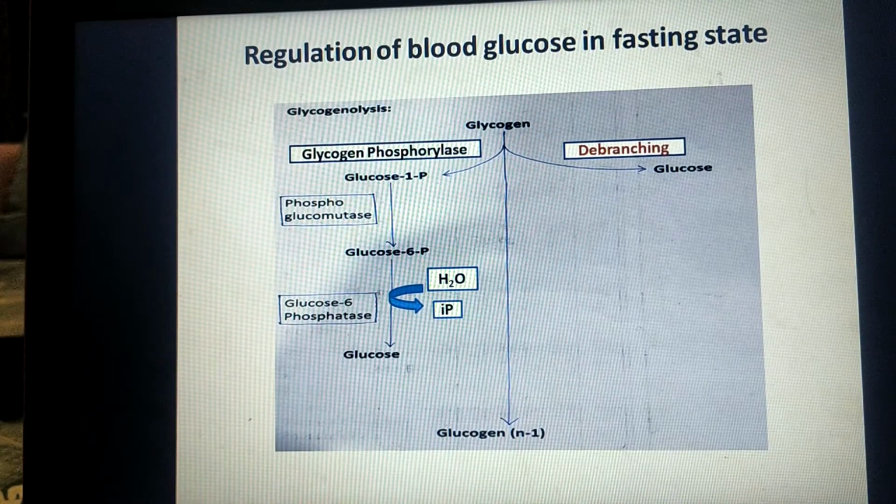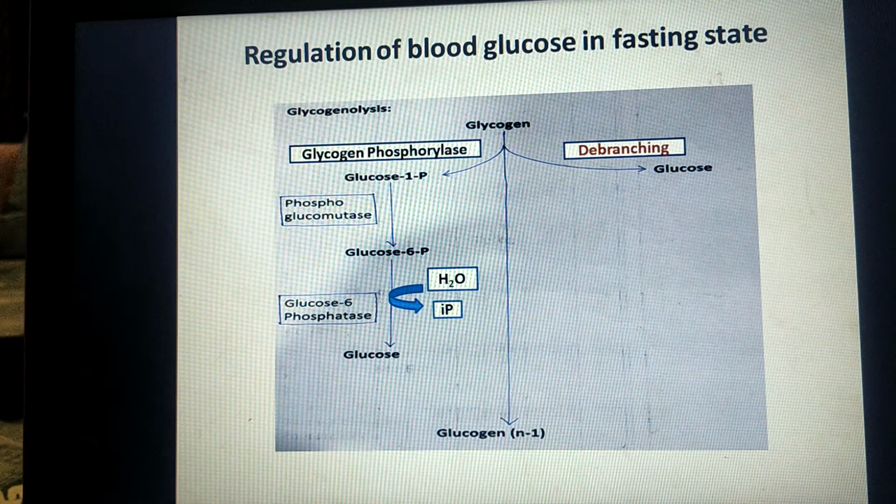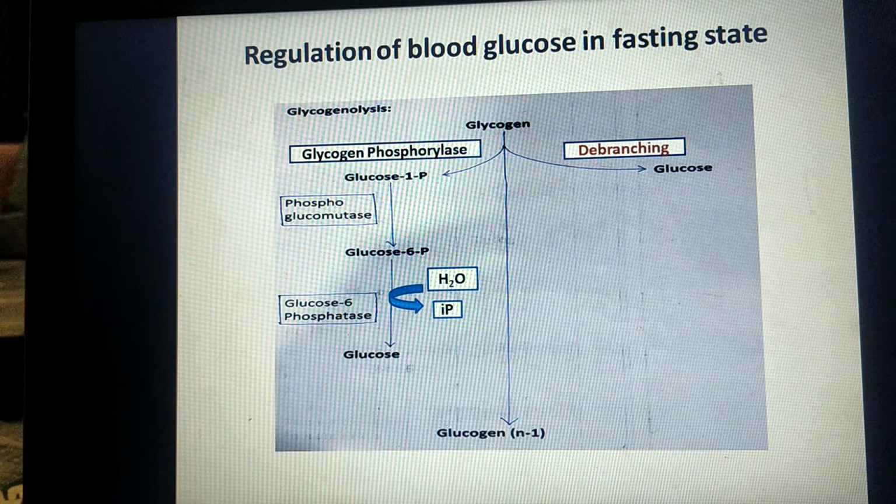Glucose 6-phosphatase is required to convert glucose 6-phosphate into glucose, which is the last step of glycogenolysis. Due to absence of this enzyme in skeletal muscles, the end product is glucose 6-phosphate. This glucose 6-phosphate is an ester which cannot travel through the cell membrane of skeletal muscles to enter the blood. Therefore, it remains inside the cell only.